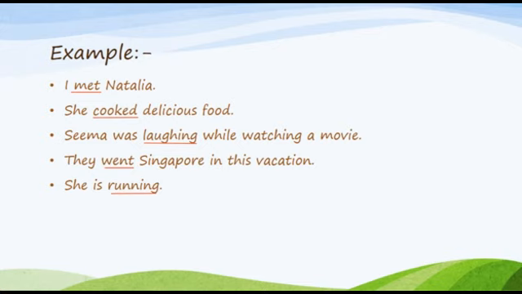So the object is also not available here. So this is an intransitive verb. Now the last example is: she is running. Here also the direct object is not available. So this is also an intransitive verb, right? Now, let's move towards our next slide.